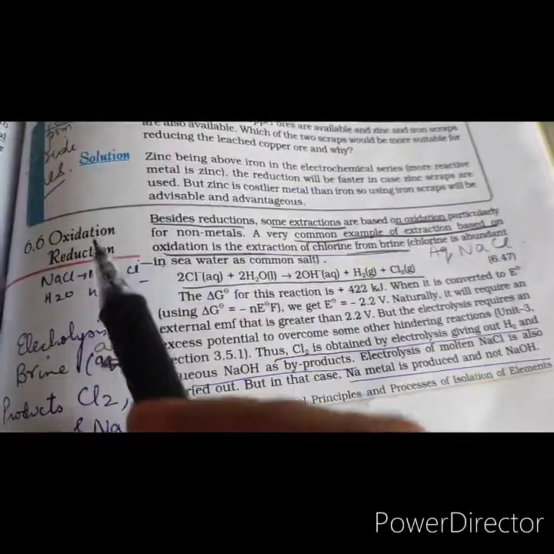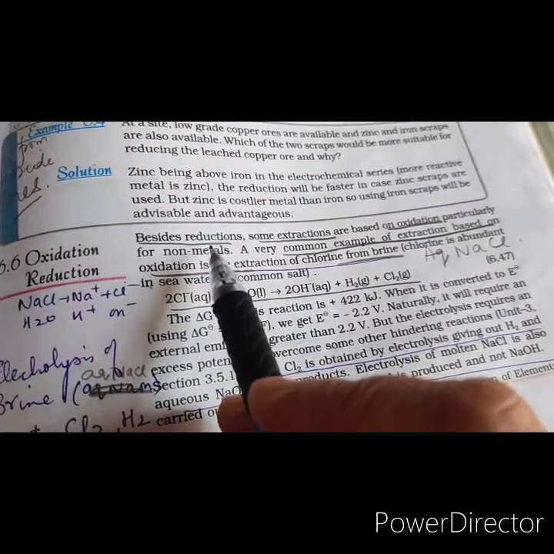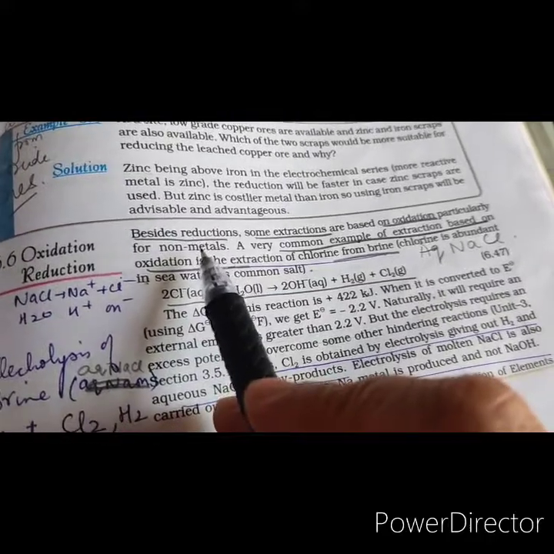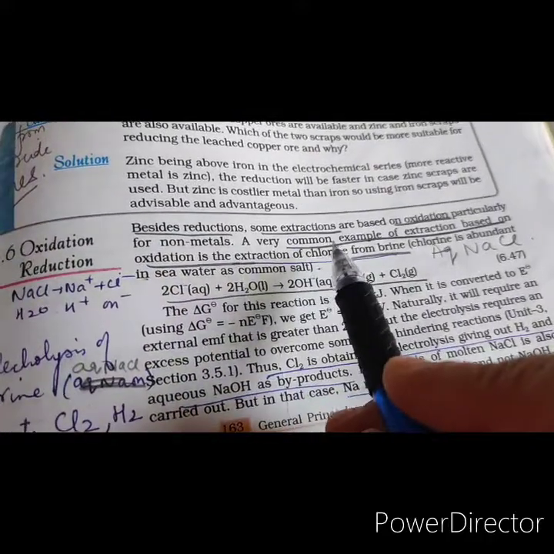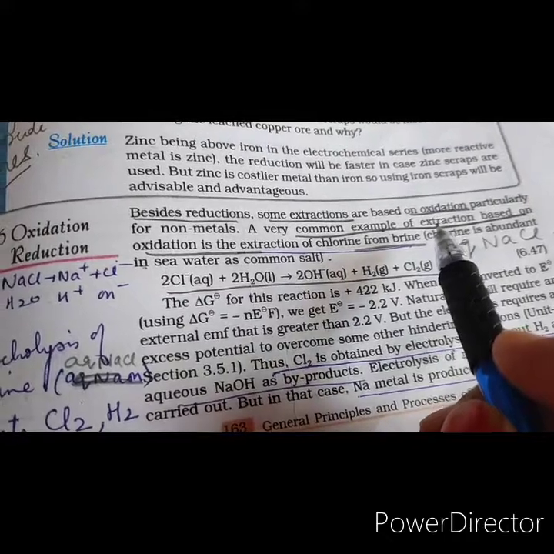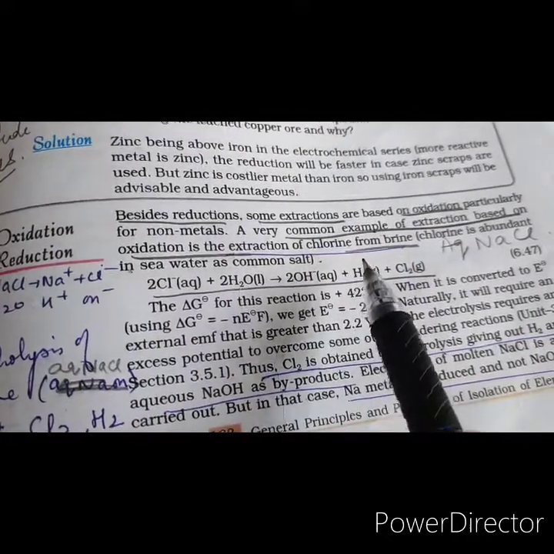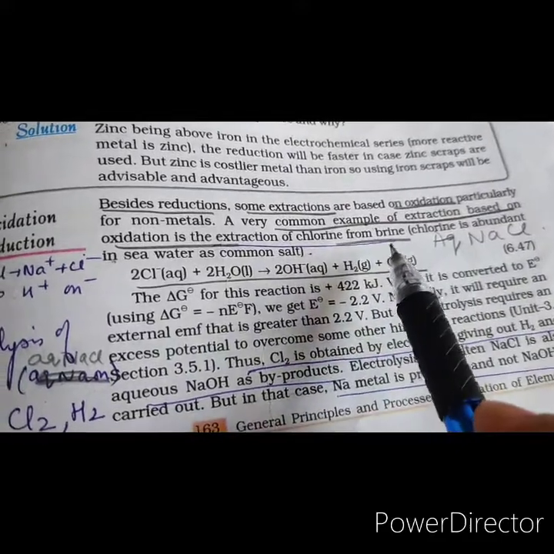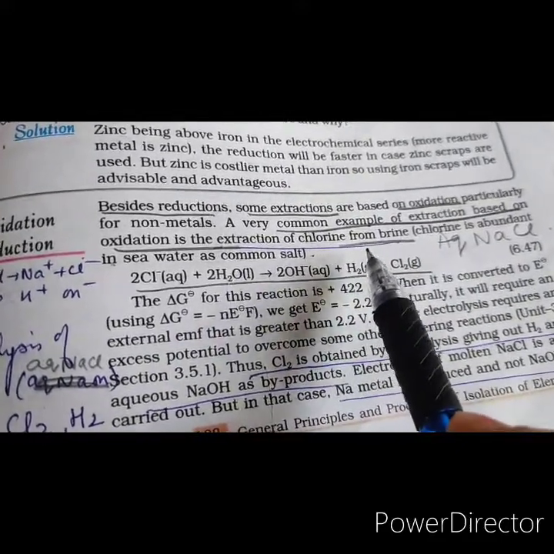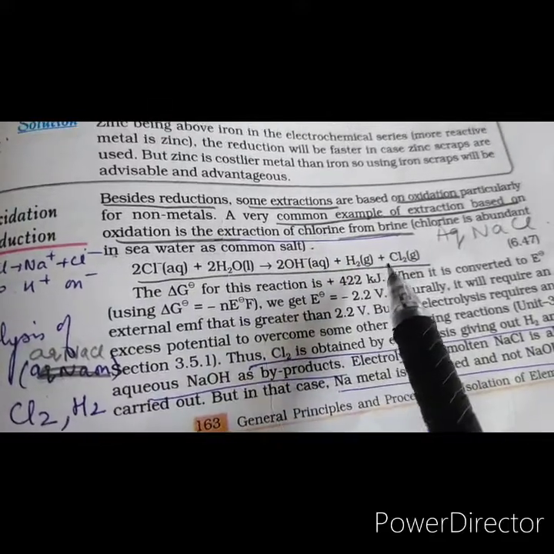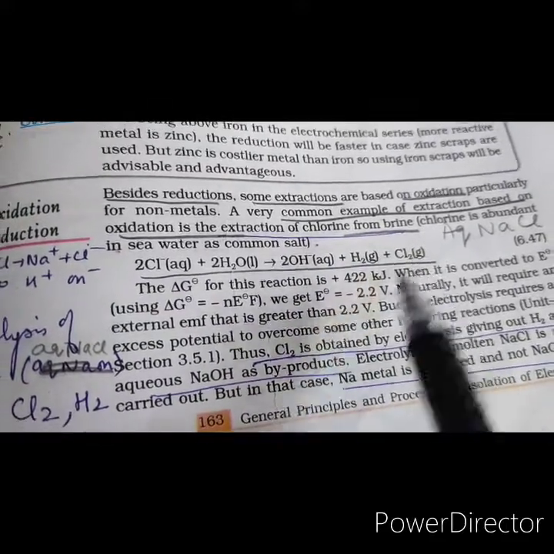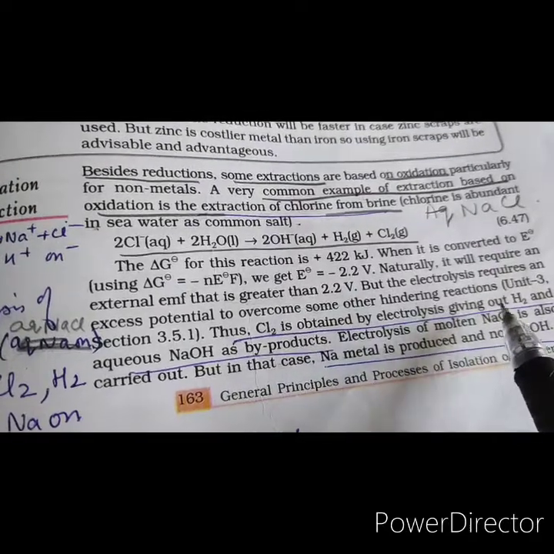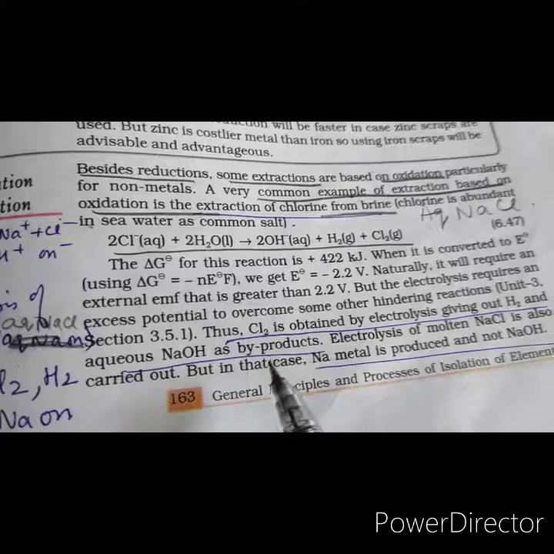We have discussed the reduction of various oxides using the electrochemical principles and thermodynamic principles. There are some extractions which are based on oxidation. For example, the electrolysis of an aqueous solution of sodium chloride, which is known as brine. When there is an electrolysis of brine, then chlorine is evolved. So chlorine is obtained by electrolysis, and hydrogen and sodium hydroxide are the byproducts.